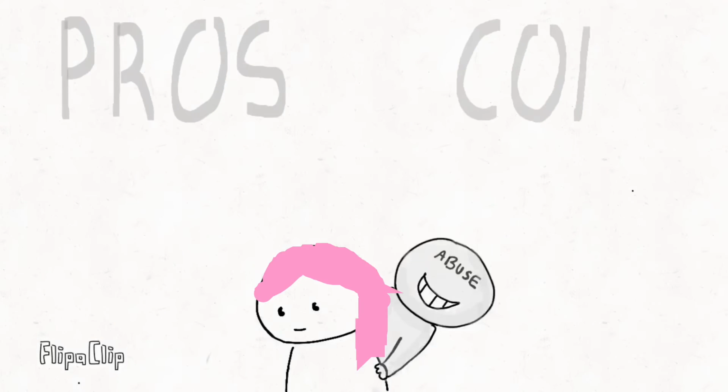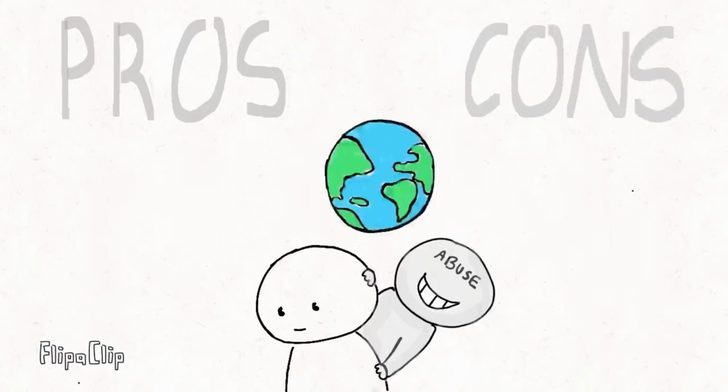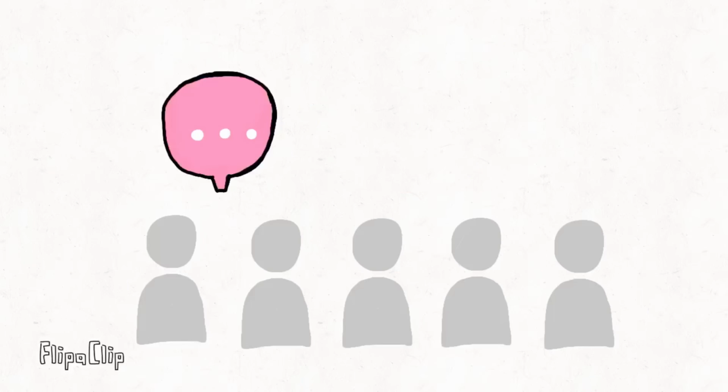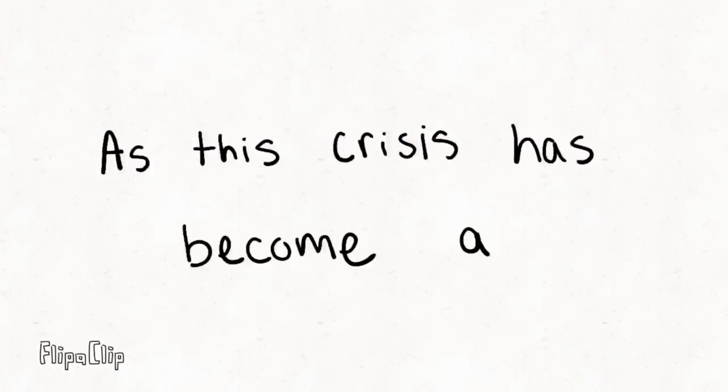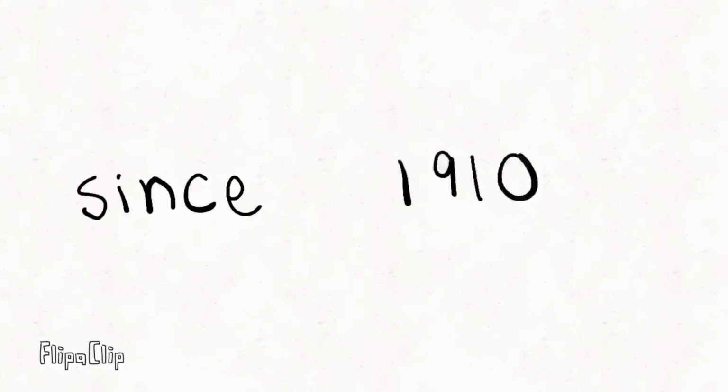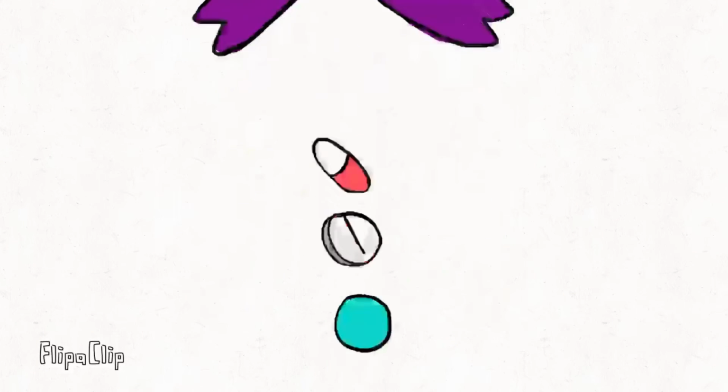Even though opioids can improve the quality of life, opioid drug misuse causes millions of deaths around the world. So how can we fight this crisis? Prescribing abuse deterrent, prescription monitoring programs, background checks, further research, and awareness of the problem could be solutions. As this crisis has become a major concern, we have seen the first ever decrease in annual opioid deaths since 1910, showing us that the battle against opioids can and will be won.